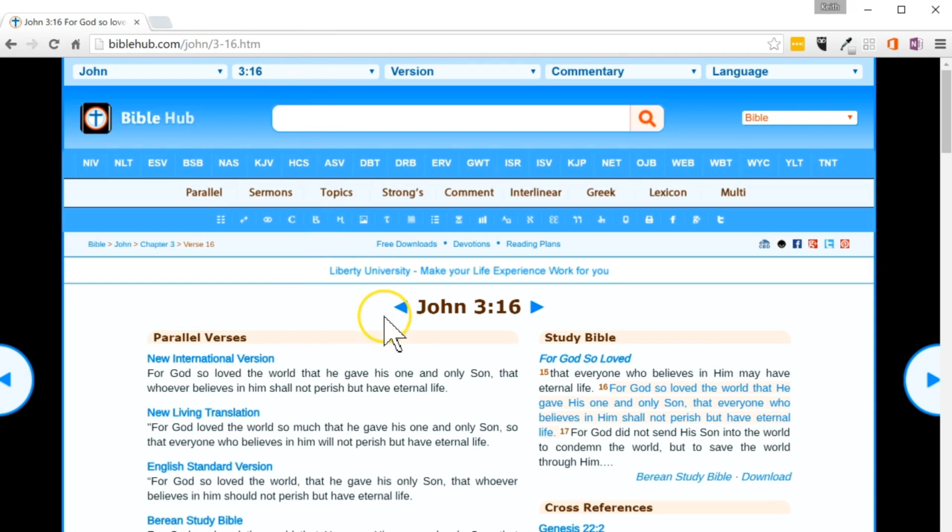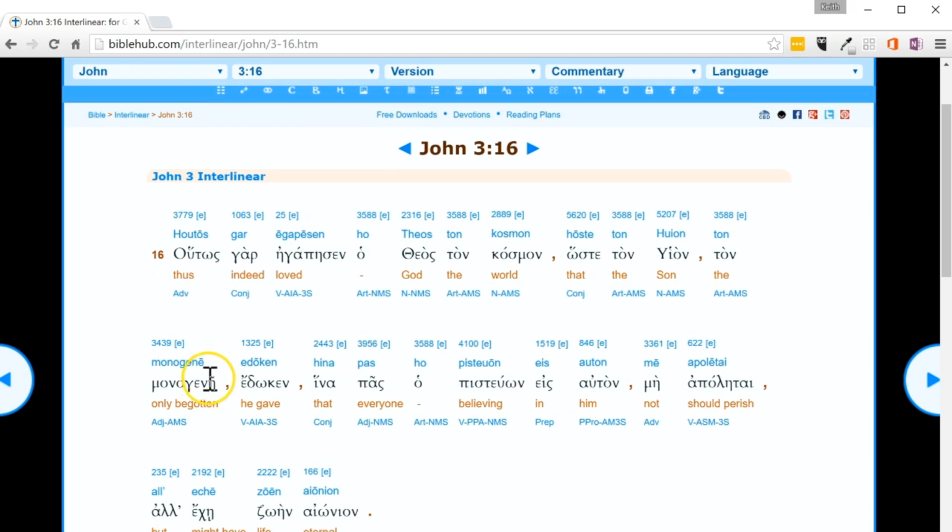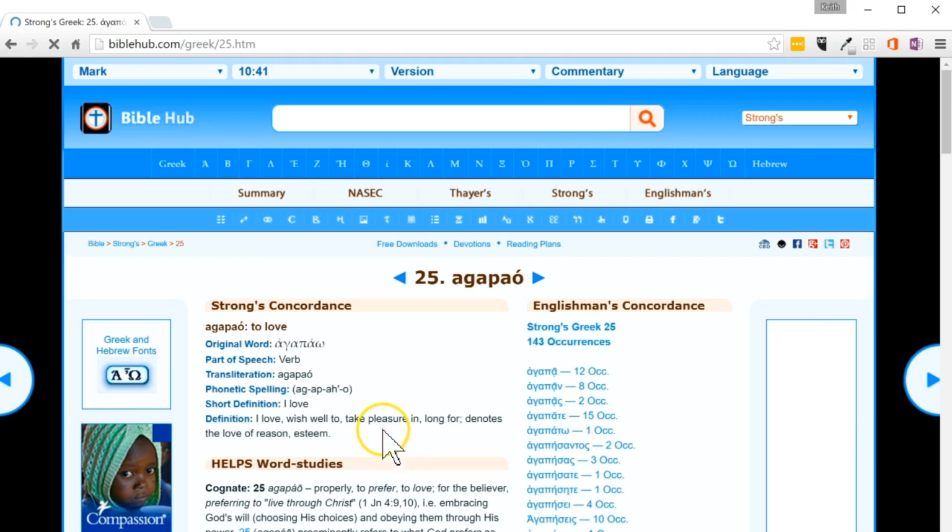So once you go into here, then you're going to want to click Interlinear. What I like about BibleHub is not only does it have all the clickable links, but with the color coding and things, it's just really easy to navigate and read. So the one thing to think about with BibleHub is if we're looking at the same love that we looked at when we were looking at StudyLight, what you're going to want to click on is the number at the top. That's going to give you your word study.